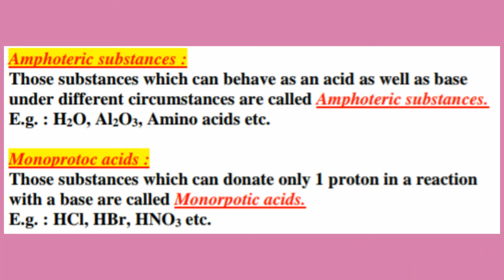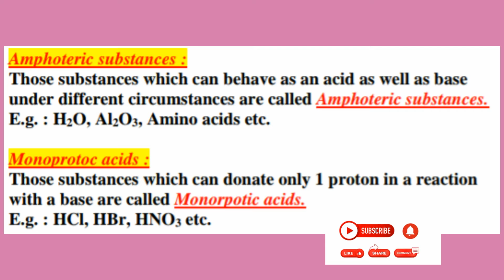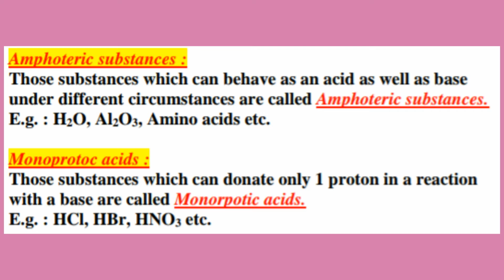Okay, clear? Next is amphoteric substances. Those substances which can behave as an acid as well as a base under different circumstances are called amphoteric substances. For example, water, aluminum oxide, amino acids, etc. Next is monoprotic acids. Those substances which can donate only one proton in a reaction with a base are called monoprotic acids. For example, hydrochloric acid, hydrogen bromide, nitric acid, HNO3, etc. These are all examples of monoprotic acids.